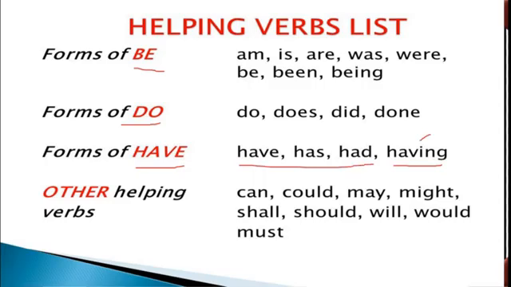Okay. Then other helping verbs, we studied about can and could in detail. Correct? Like that only we have to use may, might, shall, should, will, would, must. They also tell us about the possibility, about the ability, about the order. Okay, like that. I hope you understand. I tried my level best to explain this all with the help of the examples.